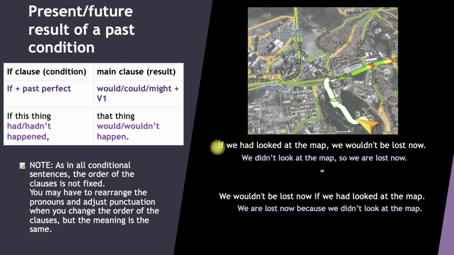And you see, in the condition part, in the if part, we use past perfect. We use had, verb 3. And in the result part, we use wouldn't plus verb 1. Wouldn't be, we can say.